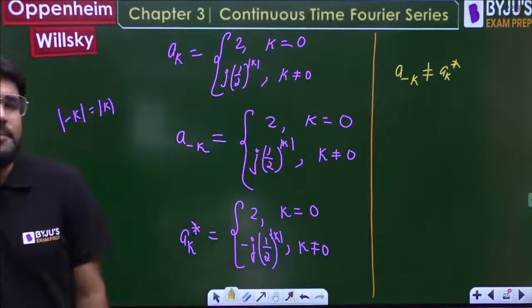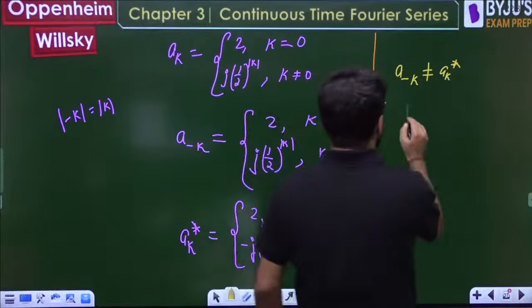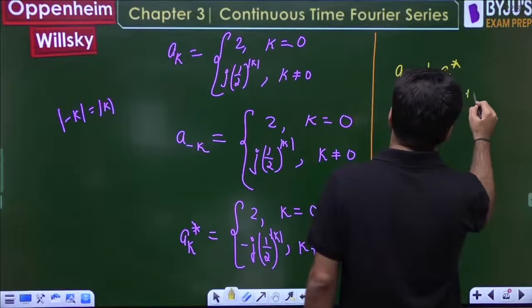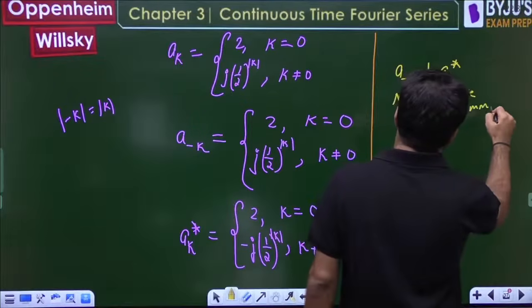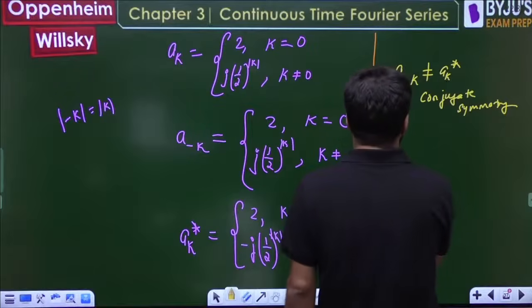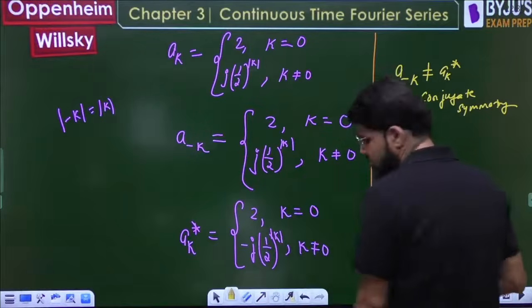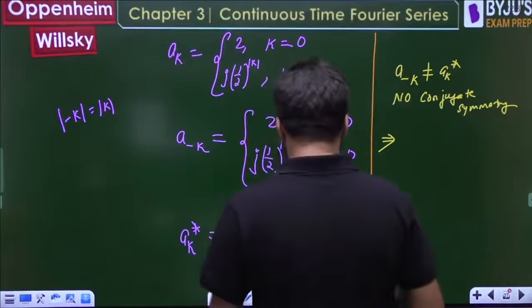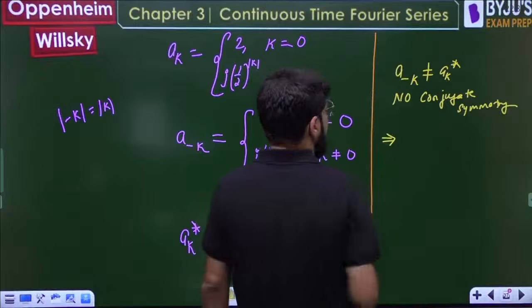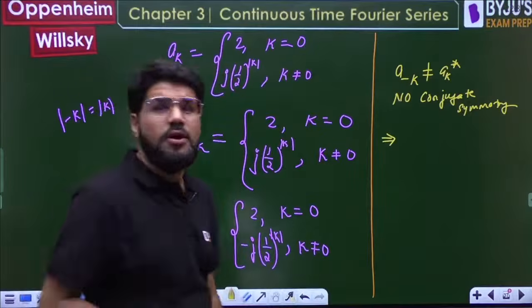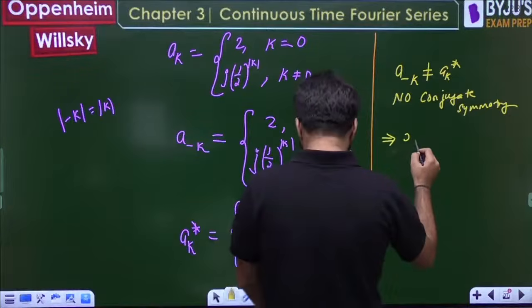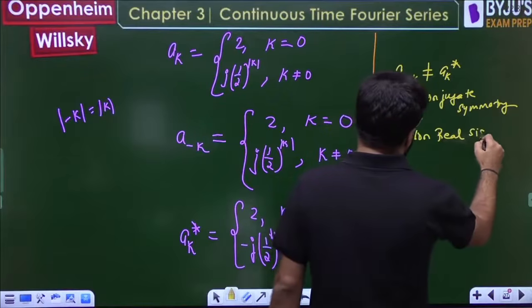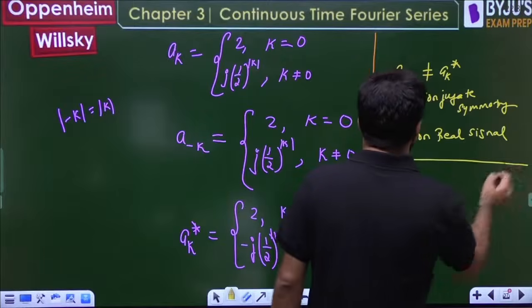A minus k does not equal ak star, so there is no conjugate symmetry. The signal cannot be real. The signal is non-real.